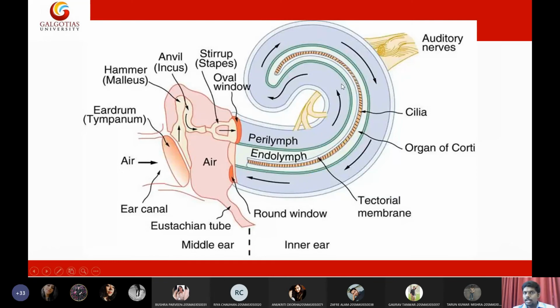As I said, within this cochlear region, we have two types of lymph, perilymph and endolymph. Both lymphs have different densities so that the waves can propel efficiently within the perilymph and endolymph. And believe it or not, we still don't know how the perilymph is generated in the ear. It is still mysterious. How the perilymph is circulating within the ear is still unknown. If any one of you is interested, you may get a Nobel Prize just by giving an explanation for this.